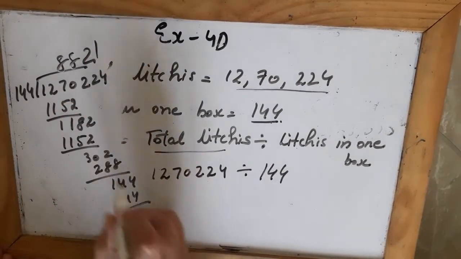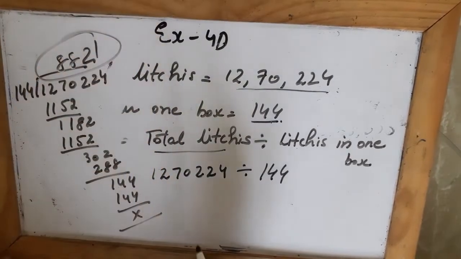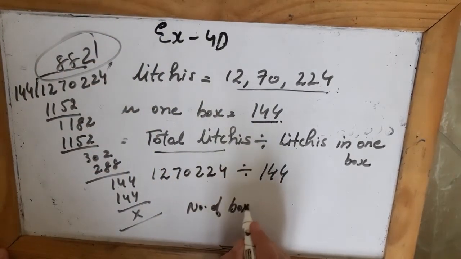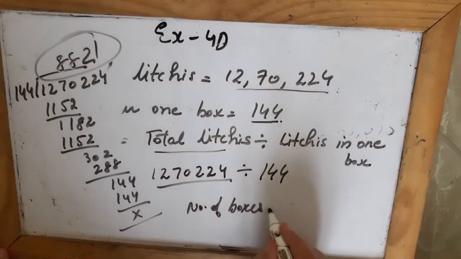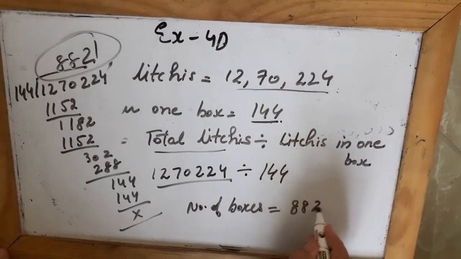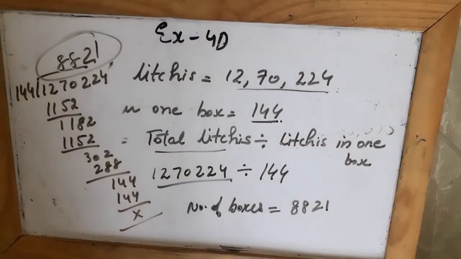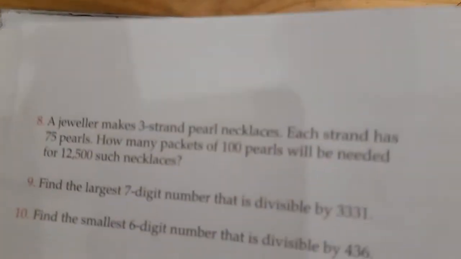So when you divide, you get this answer 8821. It means how many boxes are required to pack these many lychees? It is 8,821 boxes are required to pack 12,70,224 lychees. Now we come to question number 8.